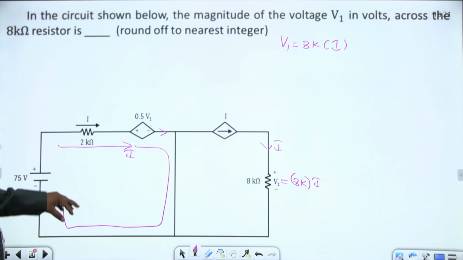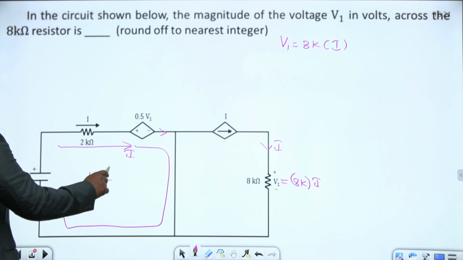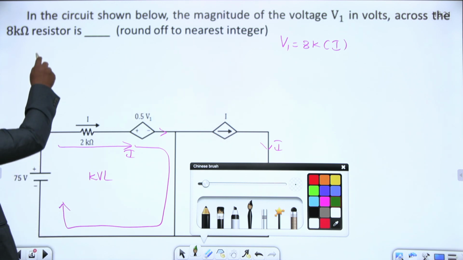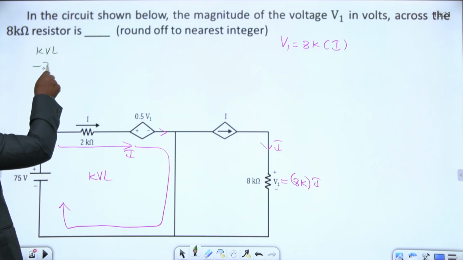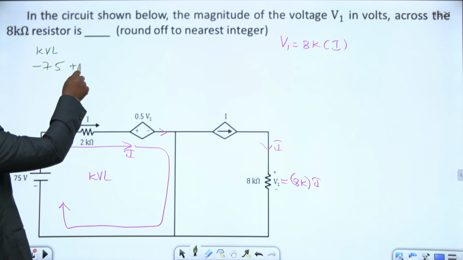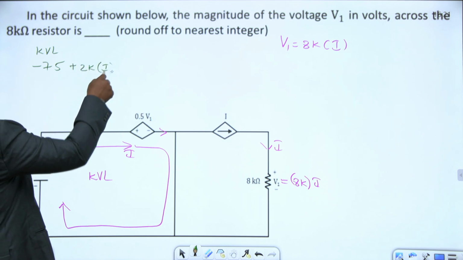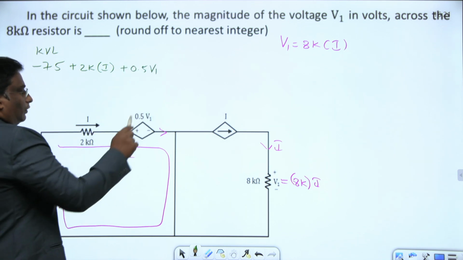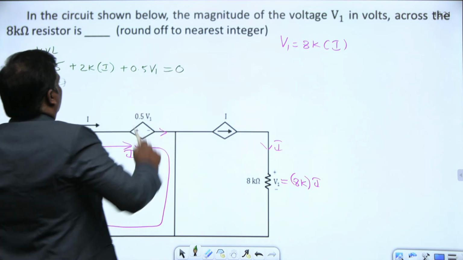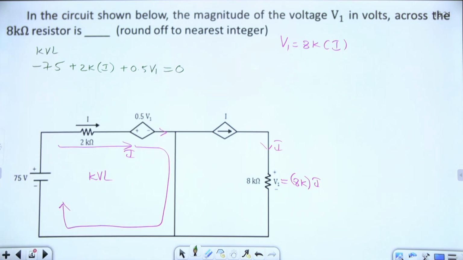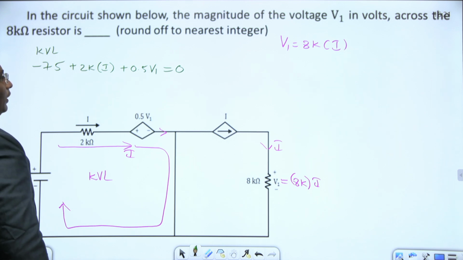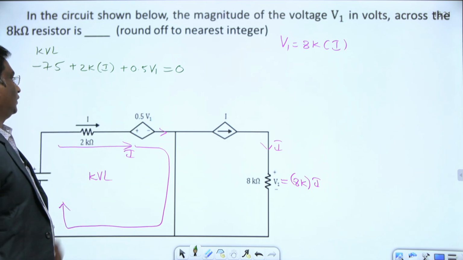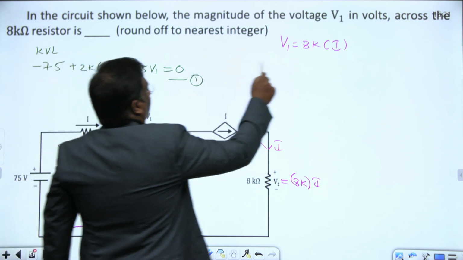Let us apply KVL for this loop. Minus 75 plus 2k into I plus 0.5 V1 equal to 0. That's all, simple. If I know I, I can find V1, or if I know V1, I can find I. Let this be equation 1 and this be equation 2.